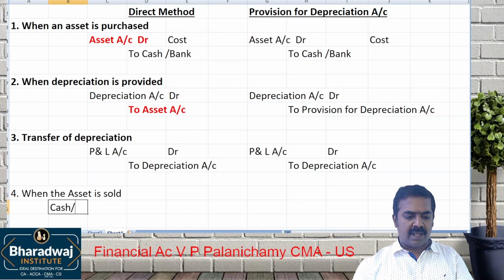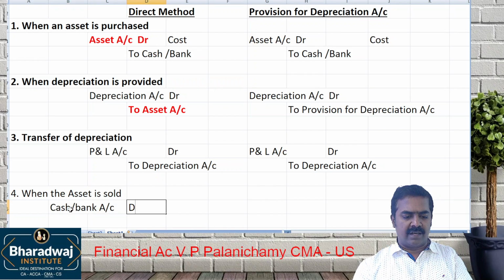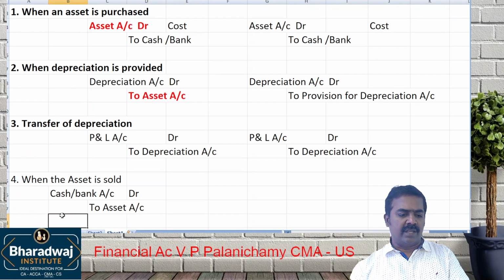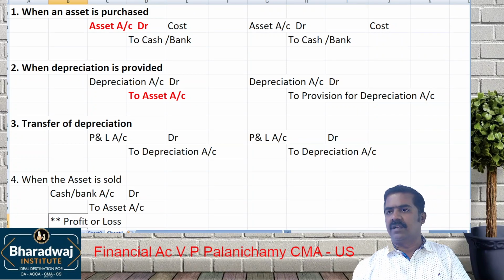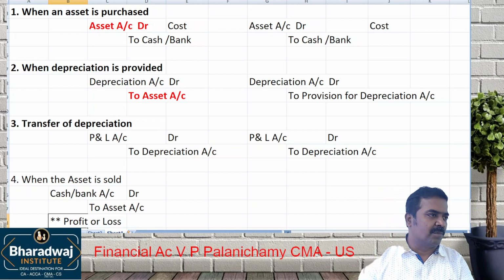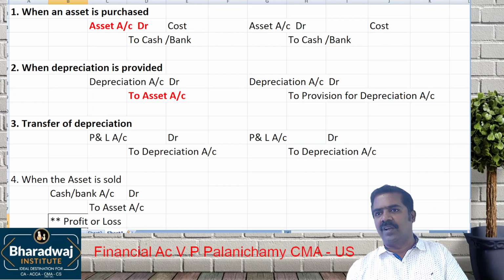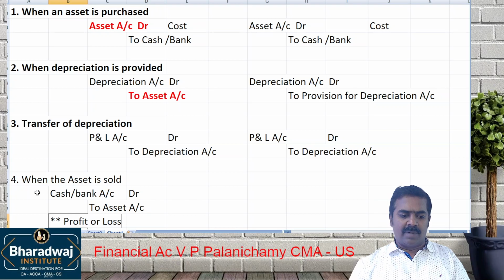Simple. Cash or bank account debit to which account? Asset account, that's all. There may be a profit or loss, depending on the situation. If you sell for more than the book value, profit. Less than the book value, loss.